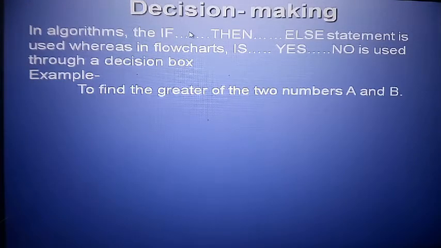Yeah, this is also an important point: decision making. Decision making means the condition is true or false. So an algorithm always uses an if then else statement, whereas in the flowchart it is yes and no. It means there are two conditions, like finding the greater number between the two, A and B. Which one is greater, is A greater than B?